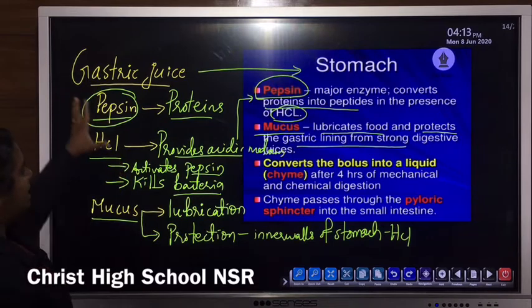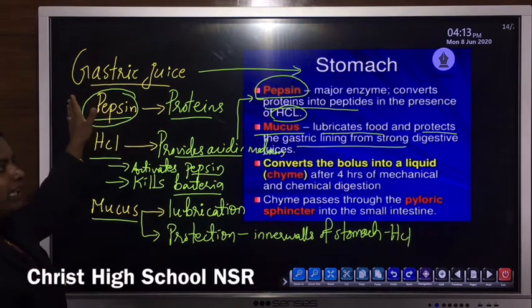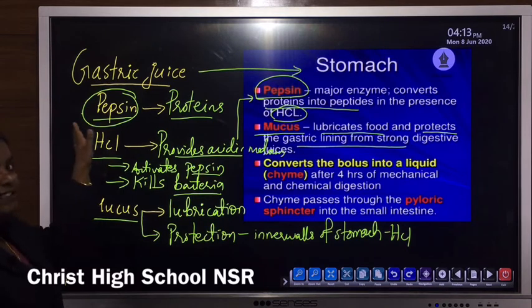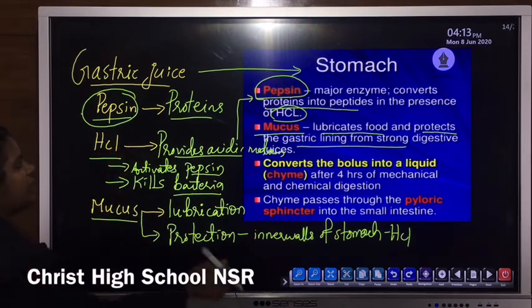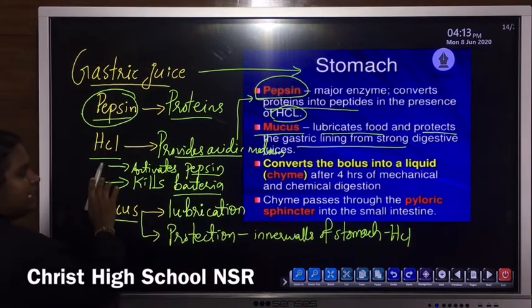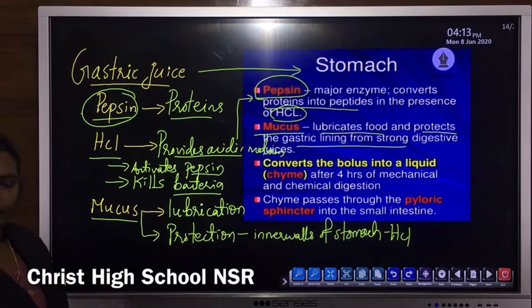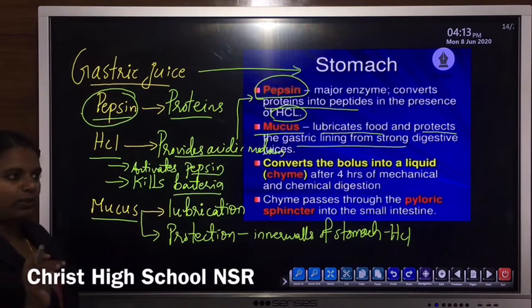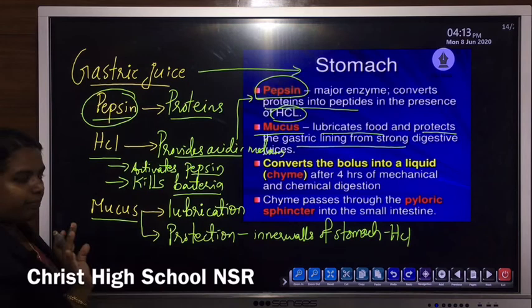So, gastric juices are secreted from the stomach. The important gastric enzyme, the major enzyme, is pepsin; its main function is the breakdown and digestion of protein. Then HCl, hydrochloric acid; its main function is to provide acidic medium, kill bacteria or microorganisms present in the food, as well as activate the protein digesting enzyme pepsin.